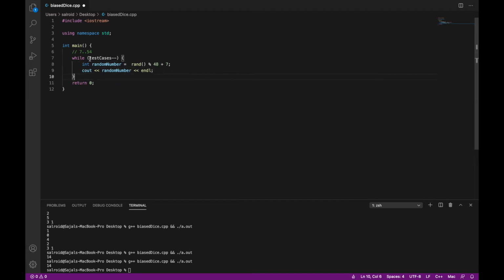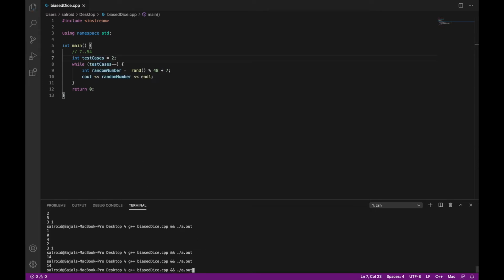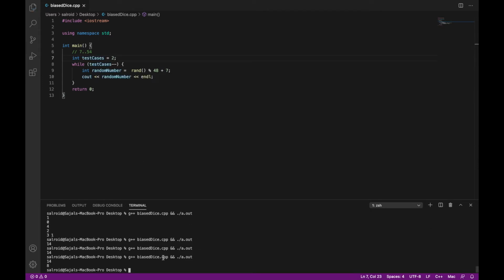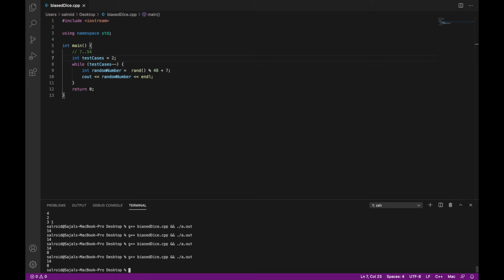You can see that this is inside while, so I have put it as indented the code. So I'll say test cases is equal to 2. So it will basically give me the first two values and it will print me. So it is giving 14 8. Again I run it. Again it will give me 14 8.